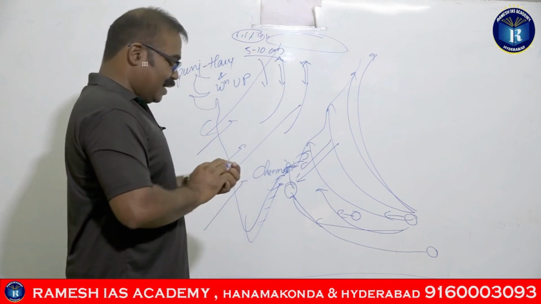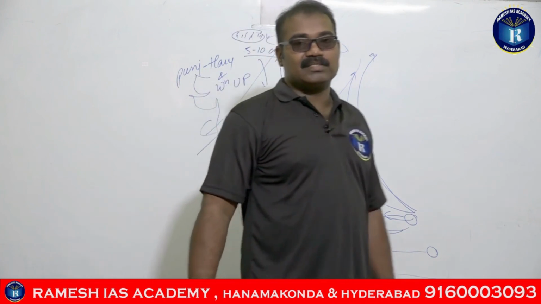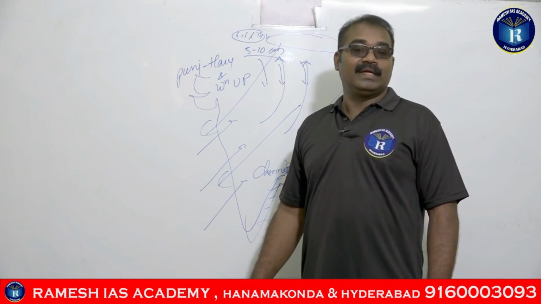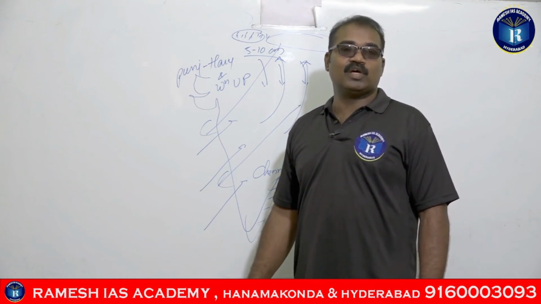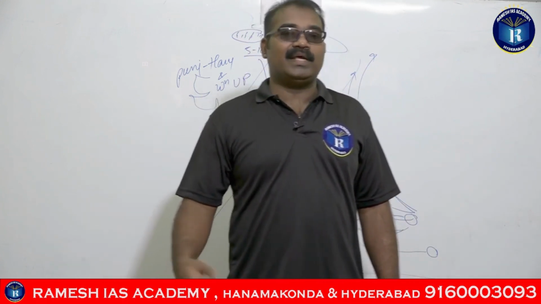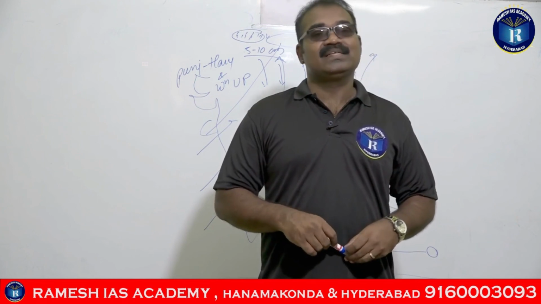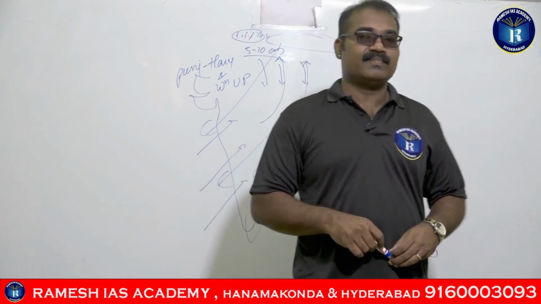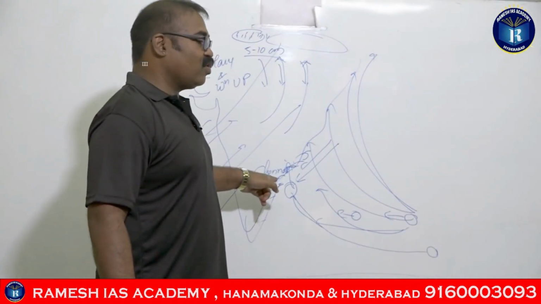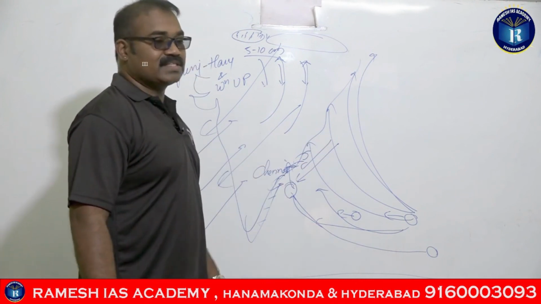This rainfall in northern and northwestern India is said to be because of the western disturbances of the Mediterranean Sea, guys. So nearly more than 75% of the rainfall of these two areas is because of the northeastern trades.